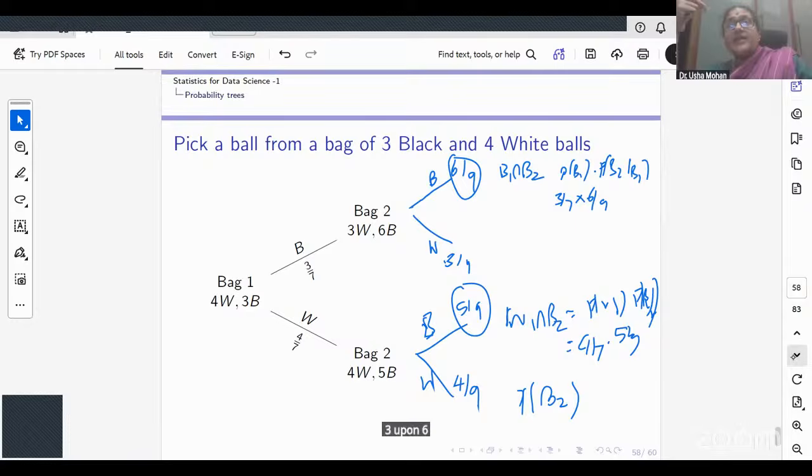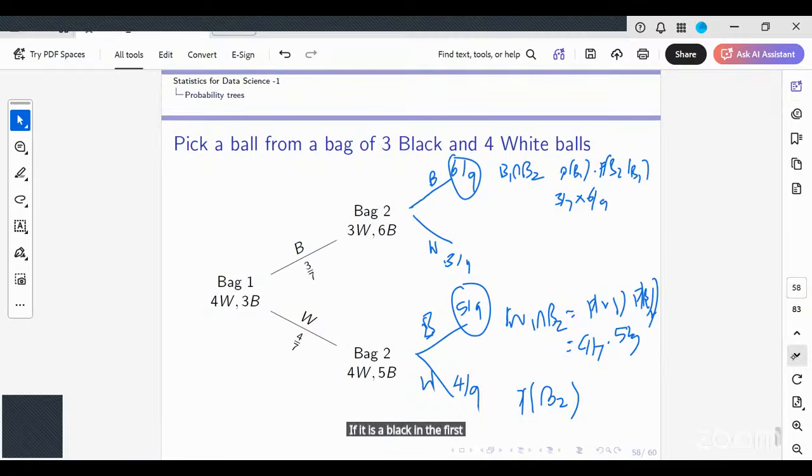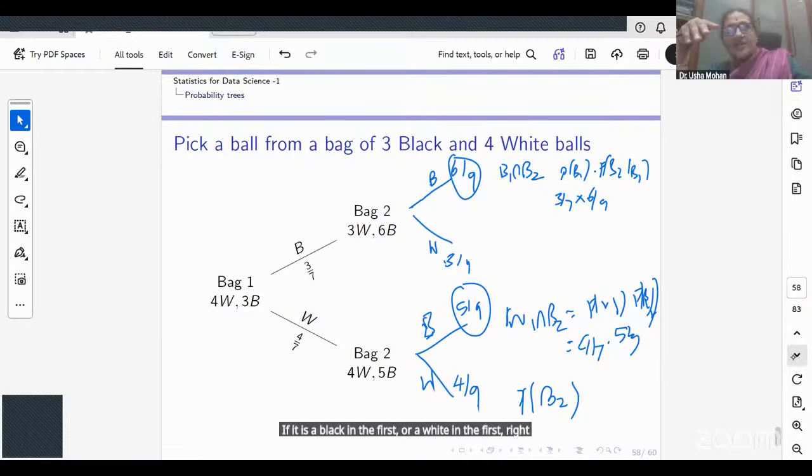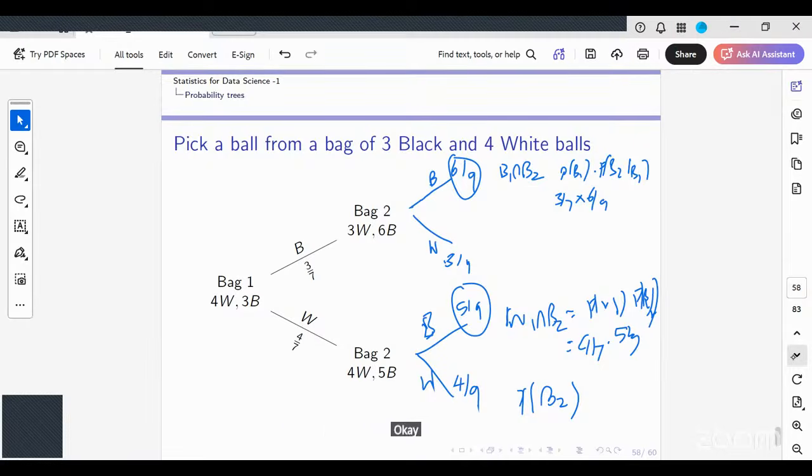I can either get a black ball in the second draw if it is a black in the first, or a white in the first, right? Is that clear? Yes. Okay. So we can add them both.